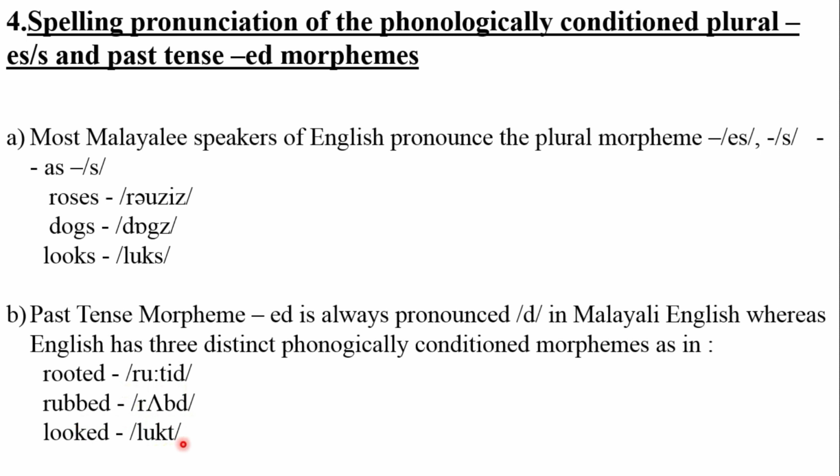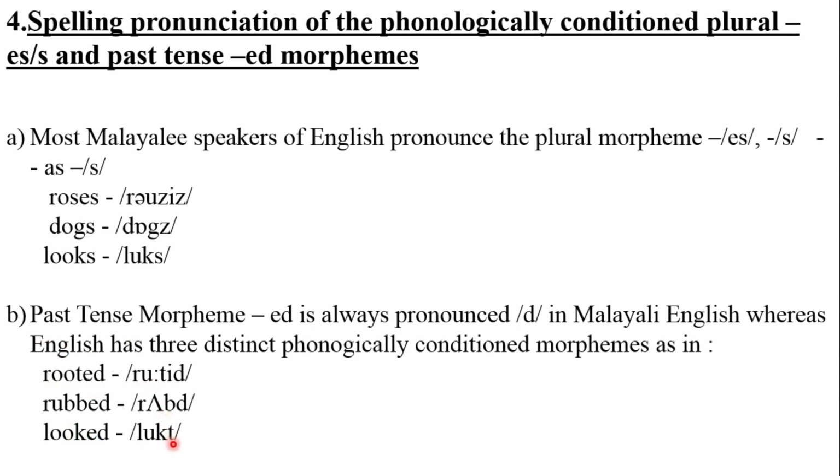What we tend to do is use the ed ending in all these three words. We pronounce all of them with ed: rooted, rubbed and looked. But it actually should be pronounced as rooted, rubbed and looked.